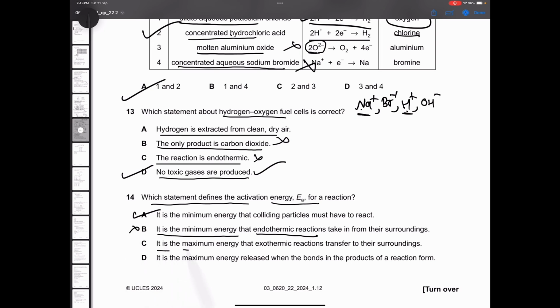It is the maximum energy that exothermic reactions transfer. Still, see, they're specifying it. It applies to exo as well as endo. That is why incorrect. Is it the maximum energy? No, it is the minimum energy. So remove this. Option A will be correct.